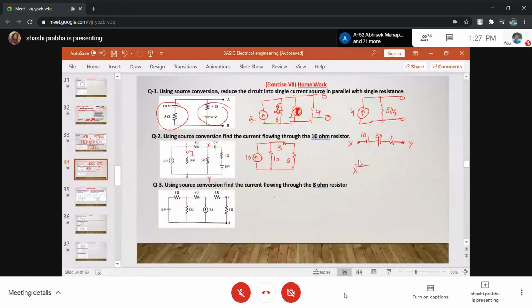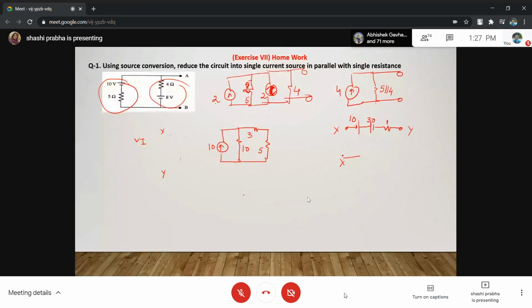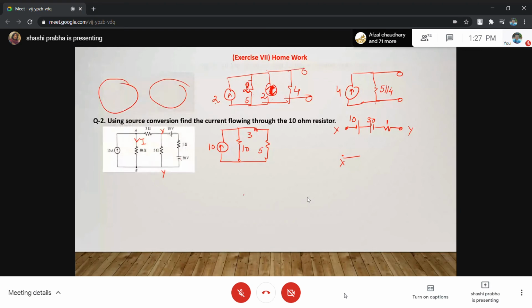Do you find this is plus 10 and this is X to Y is minus 30? So plus 10 and minus 30 is minus 20. है ना? Minus 20. I can write minus 20 this way.